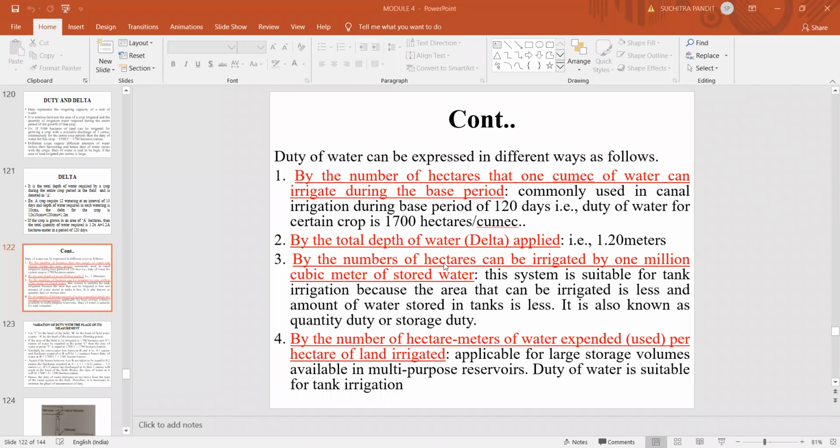So that is nothing but the delta, that is how much amount of water, or the depth of water per hectare, has been effectively utilized. So by these four following ways, the duty of water can be identified or expressed: by the number of hectares that one cumec of water can irrigate, by the total depth of water applied, by the number of hectares that can be irrigated by 1 million cubic meter of stored water, and by the number of hectare meters of water used per hectare of land irrigated.